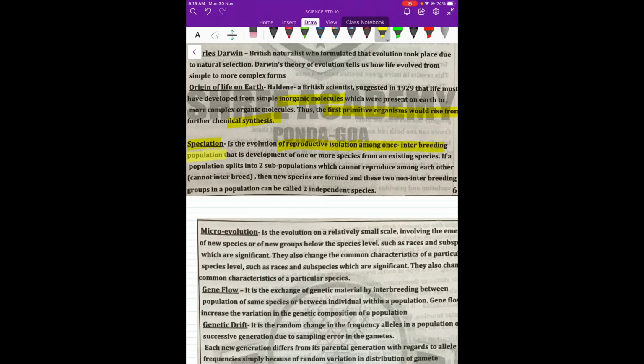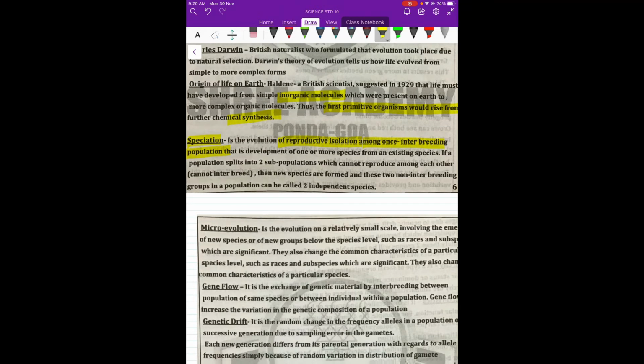It means there is a population, a species, some of them have gone away, and after ages we see that even though they were originally from the species, two subspecies have developed which cannot interact, which cannot mate, and which cannot reproduce together. So if a population splits into two subpopulations which cannot reproduce among themselves, this will lead to the formation of two species which are non-interbreeding.